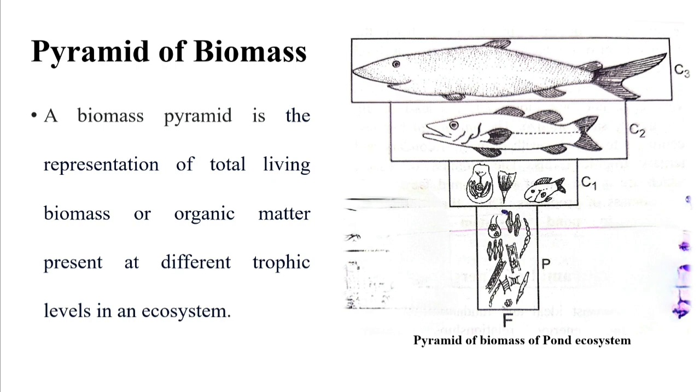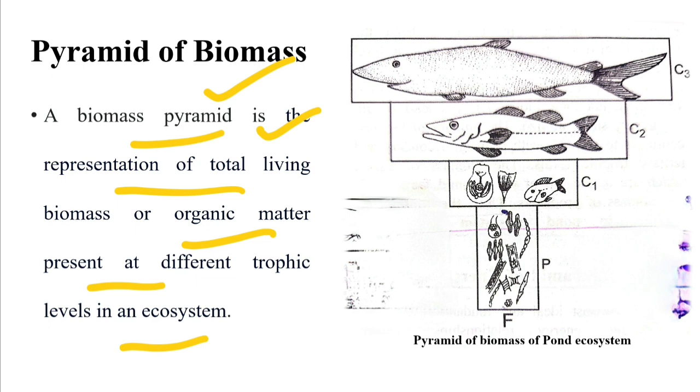Then pyramid of biomass. Pyramid of biomass is the representation of total living biomass, or their weight or organic matter, present at different trophic levels in an ecosystem. Suppose these are phytoplanktons. Biomass of phytoplanktons is less because they are small in size. Their weight is also less.